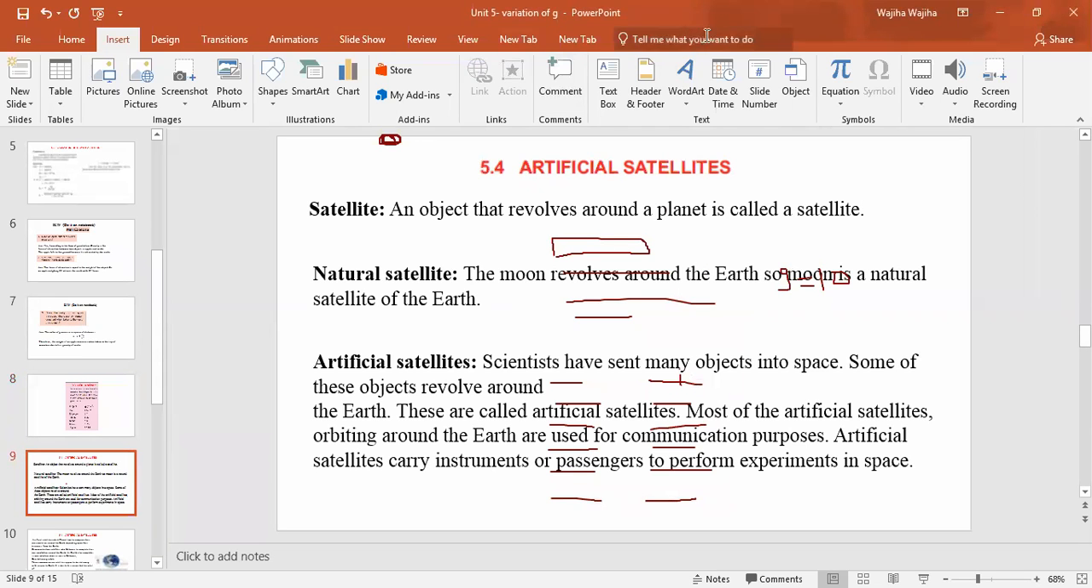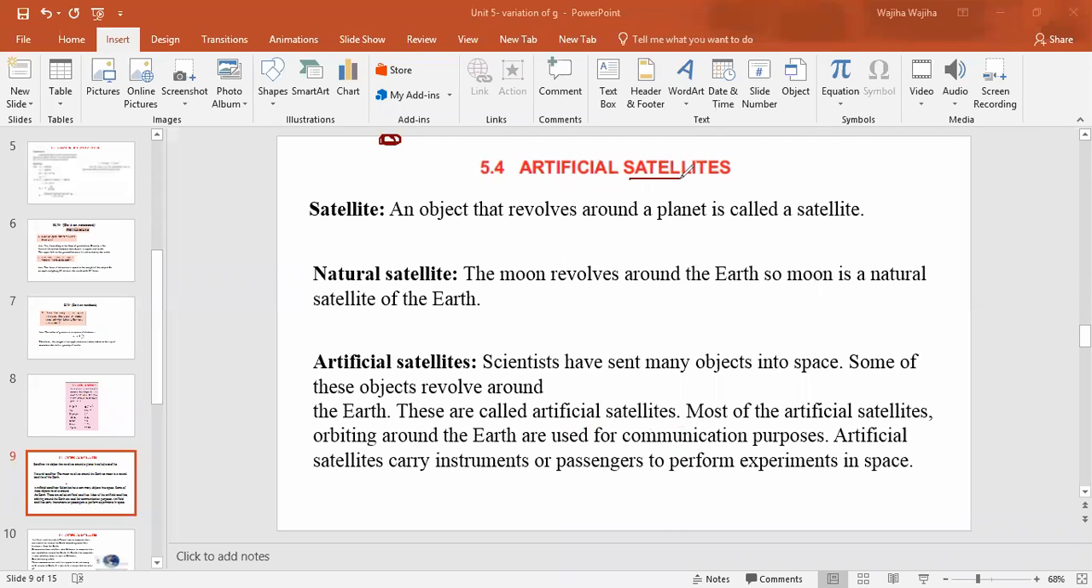Now come to the next topic, which is artificial satellites. So class, you can look at your book on page number 112. We are going to start this topic. So all of you know what satellites are. Satellites are basically the objects that revolve around a planet, or we can say revolve around the earth. This is a very common term that we use in our daily life, right?